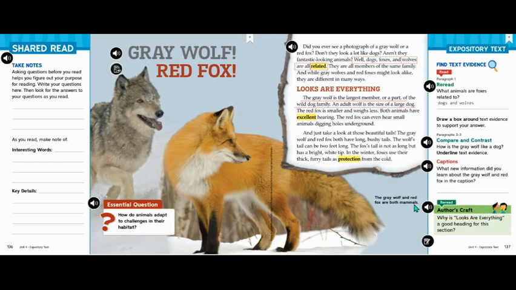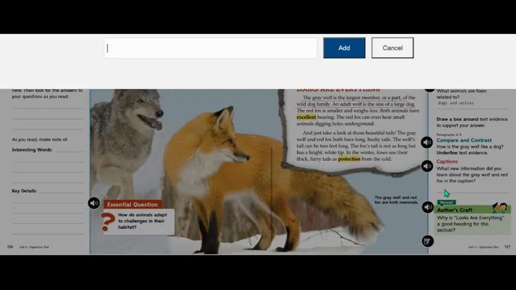So we learned that both of these animals are mammals. Let's write it on the line. Gray wolves and red foxes are mammals. Go ahead and write this information on the line.